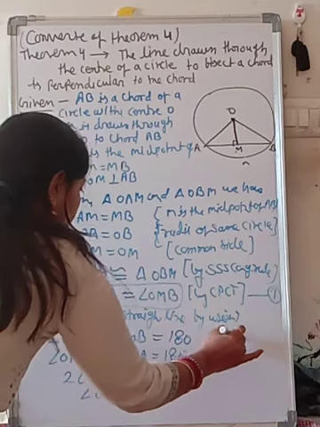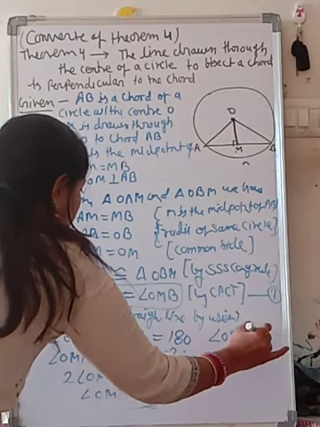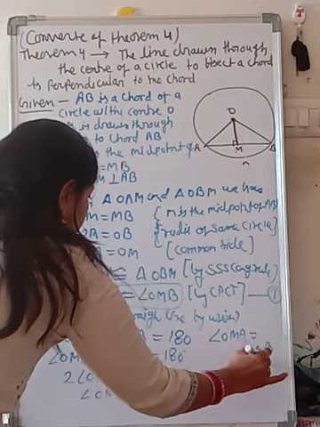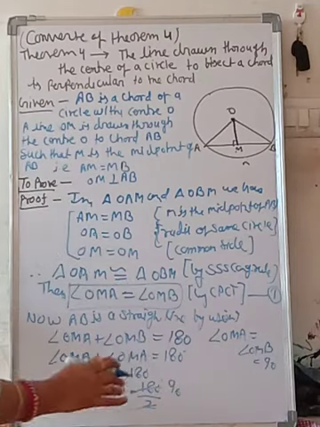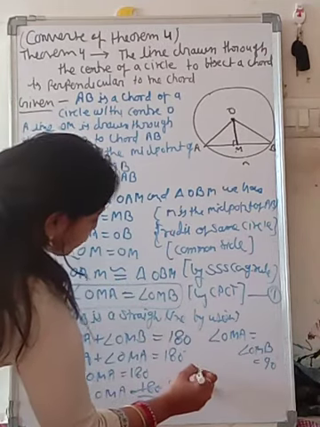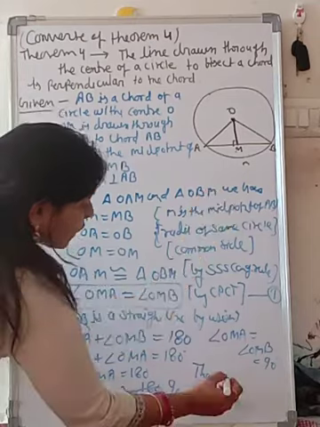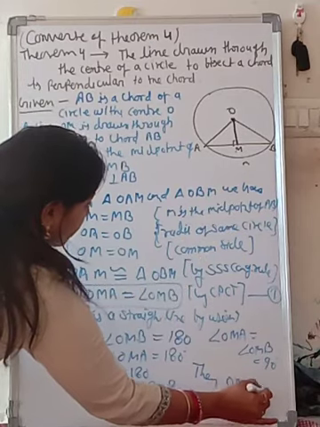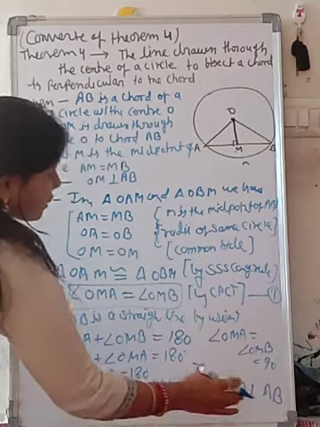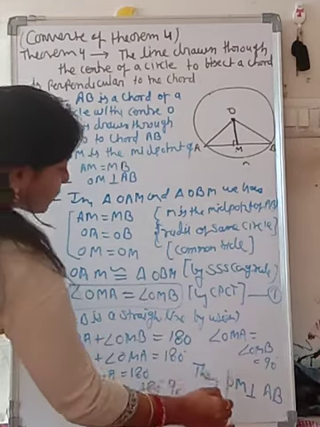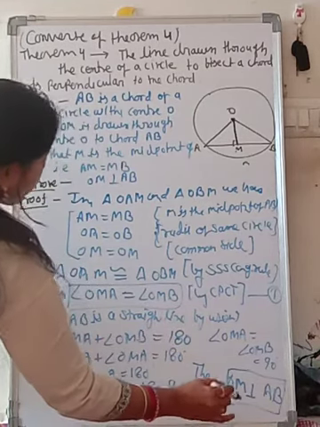So angle OMA equals angle OMB equals 90 degrees. Each makes a 90 degree angle. So we prove that OM is perpendicular to AB. This is the proof for this theorem.